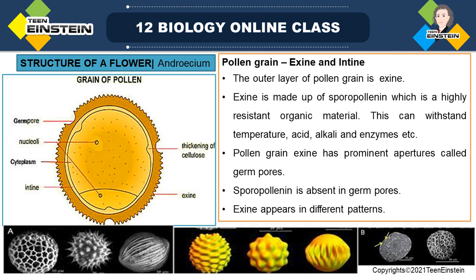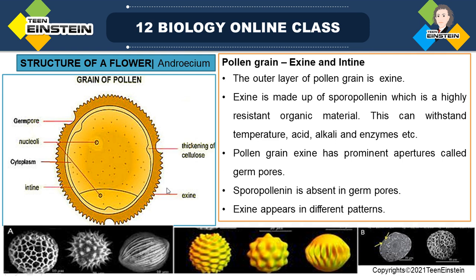You can see here the outer layer, the exine, having prominent apertures. They are called germ pores. We have said the pollen grain has two layers: the outer layer is exine and the inner layer is intine.